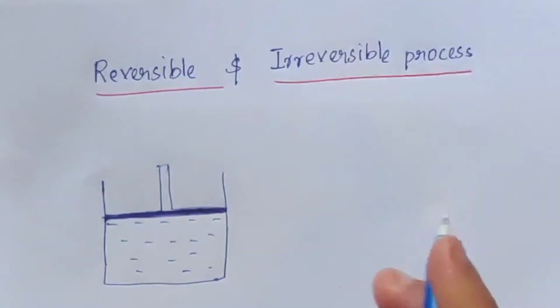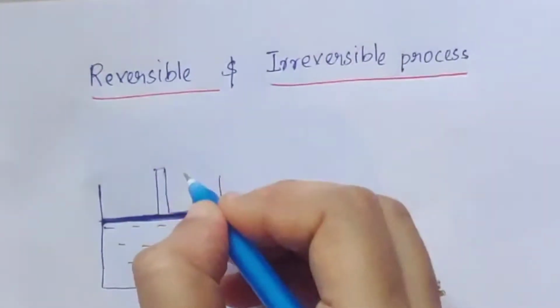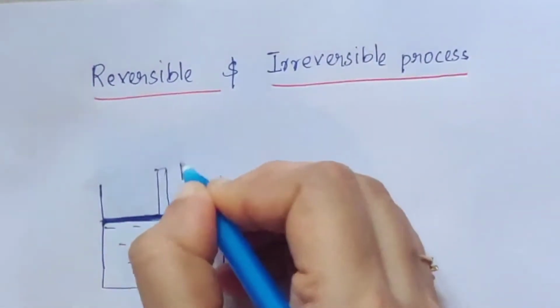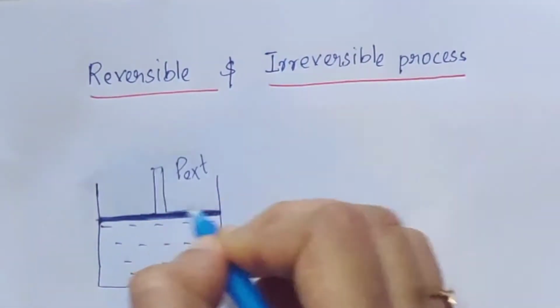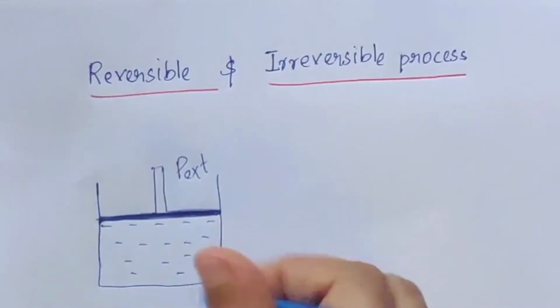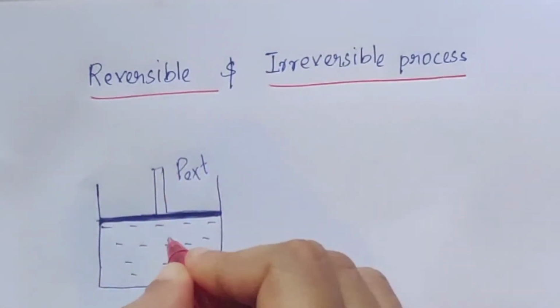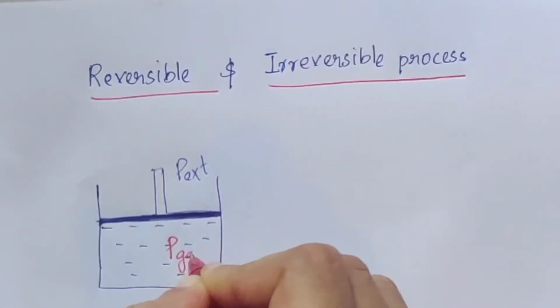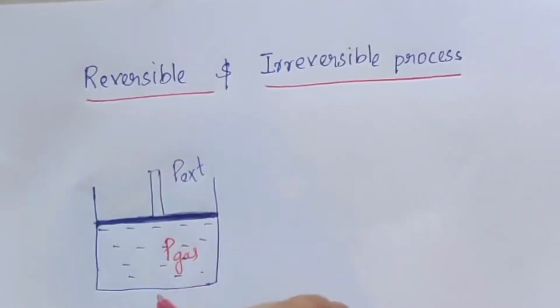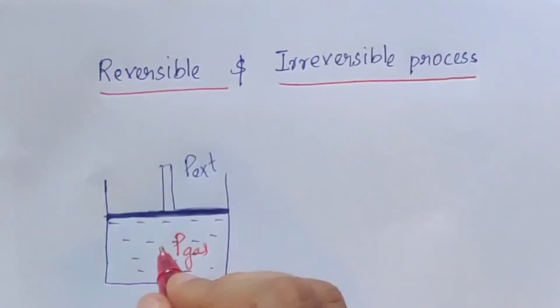Okay, so P external is the external pressure and P gas is the pressure of the gas which is inside this cylinder.